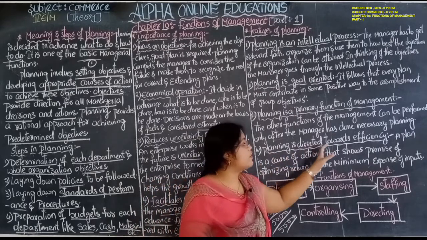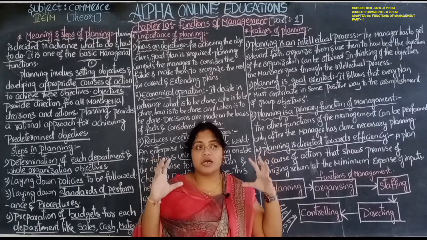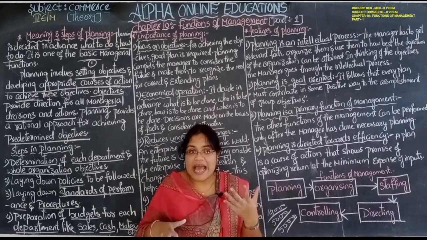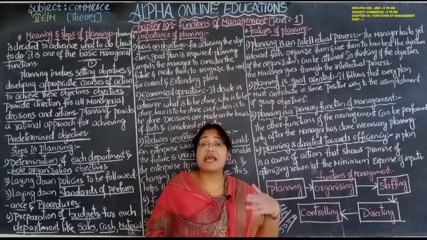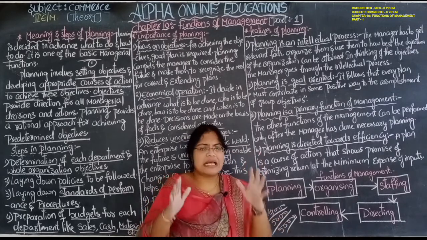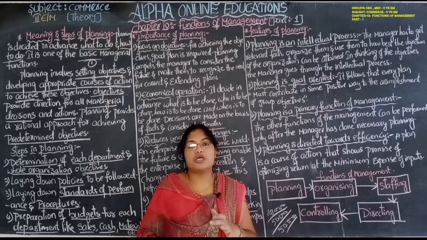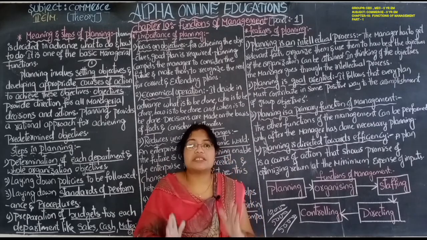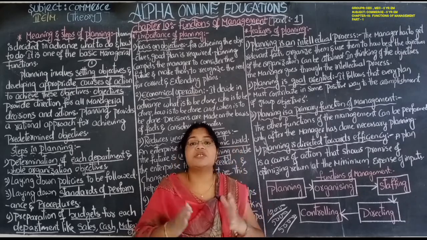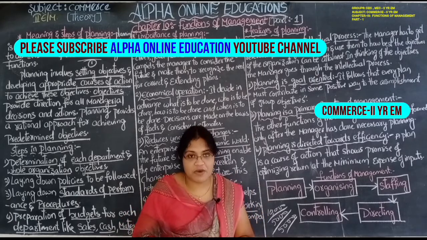Planning is directed towards efficiency. How effectively, how well we use the very scarce resources, and how we achieve goals with those resources. For all that, correct planning is required. Without planning, nothing is possible. In order to achieve the goals, objectives and targets of the business organization, planning is the first function of management. After that only the other functions can be performed.